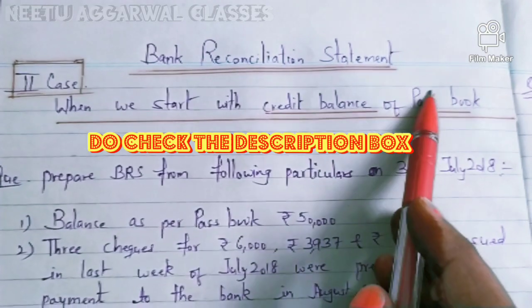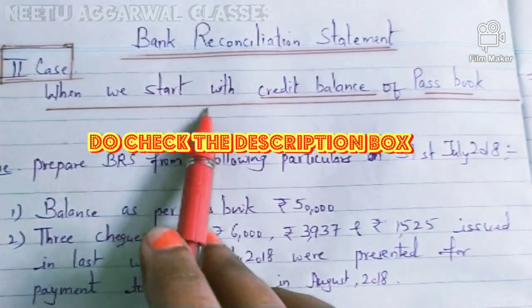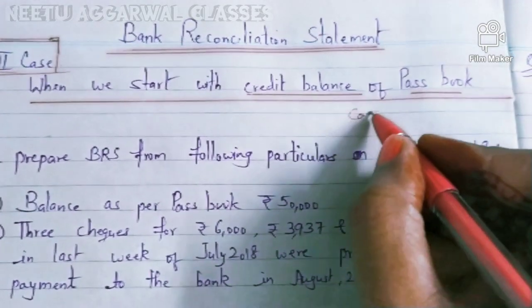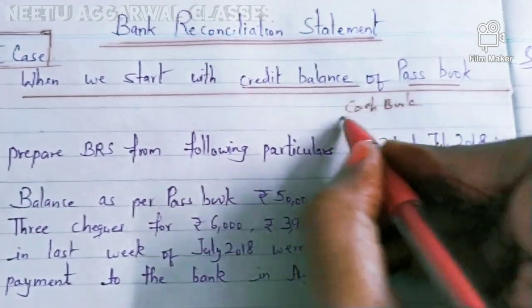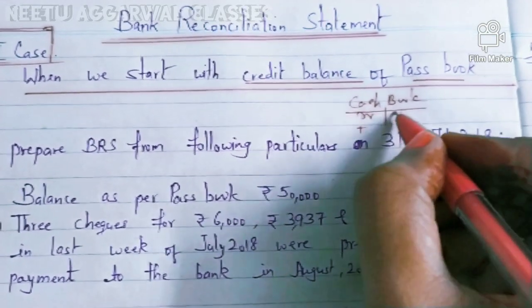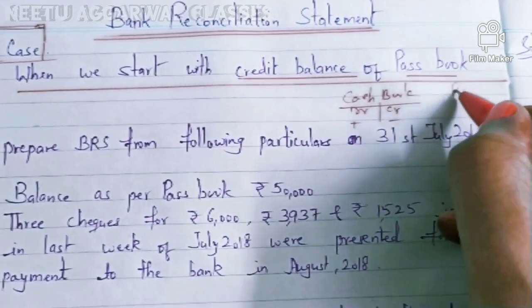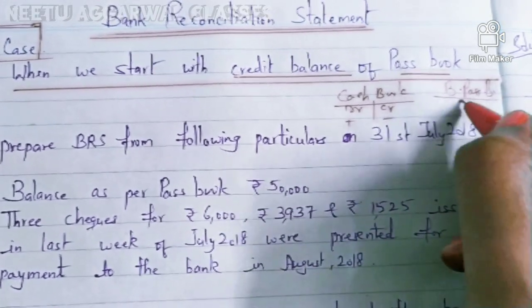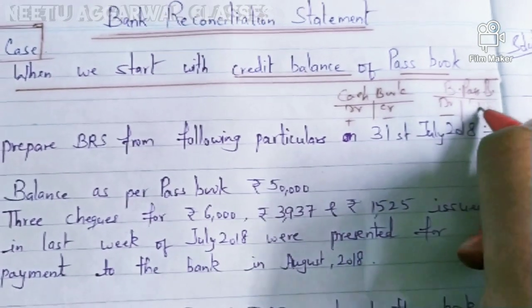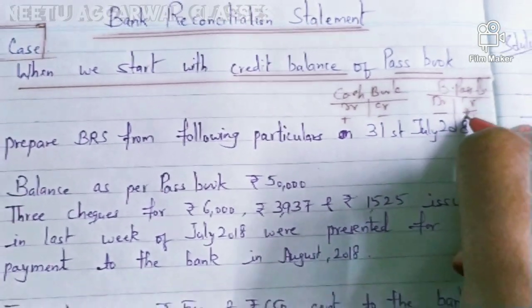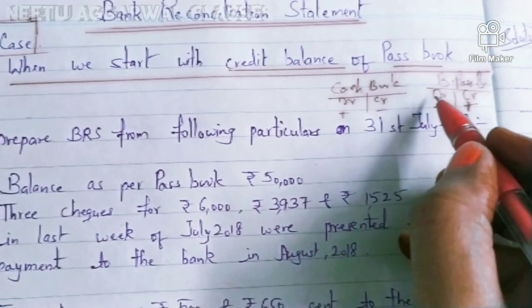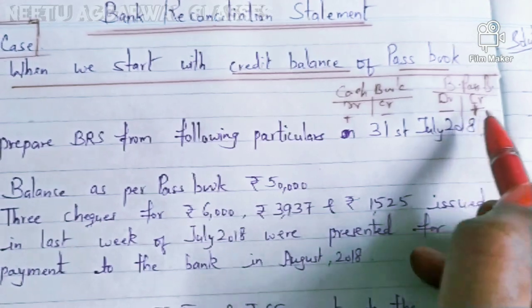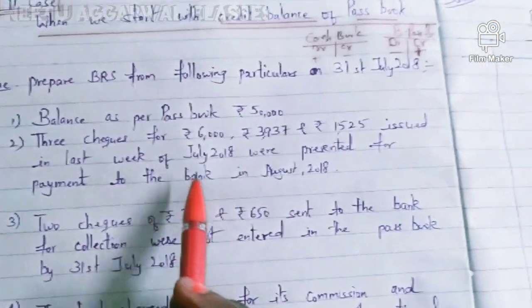Bank reconciliation statement. This is the second case, when we start with the credit balance of the passbook. You remember in the cash book we have debit balance for plus and credit for minus, and for the passbook or bank book, debit is negative and credit is plus. So whatever is debit for us is credit for the bank. Okay, so let's start with the question.